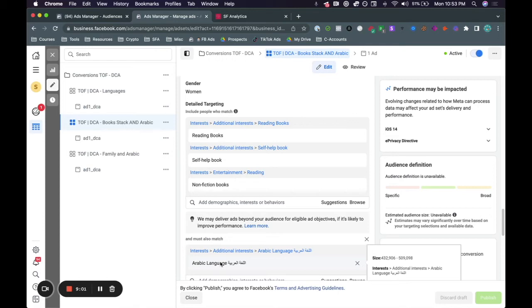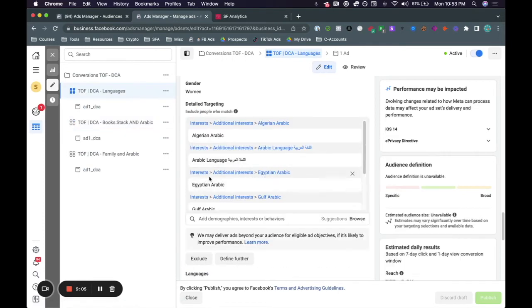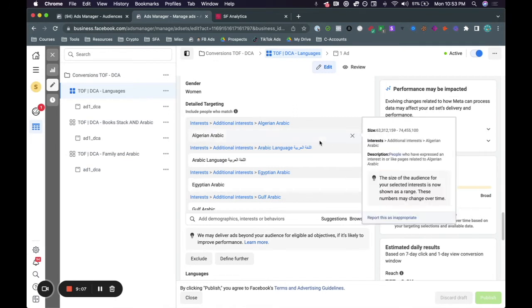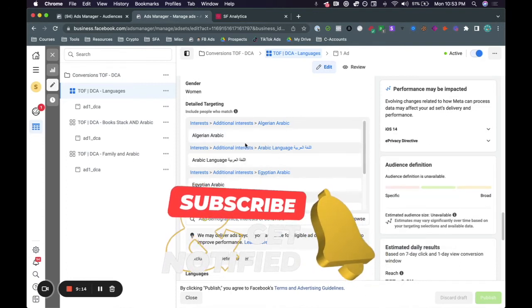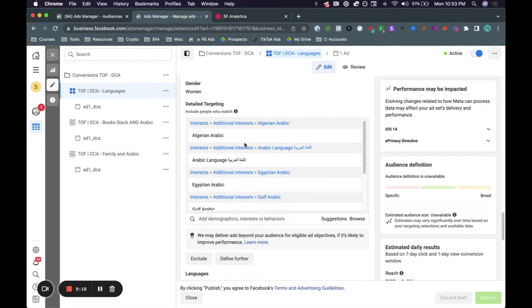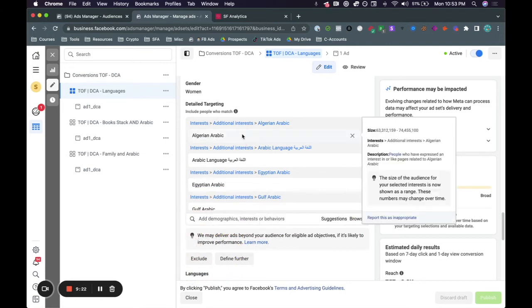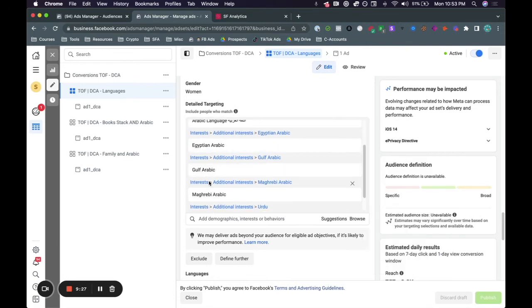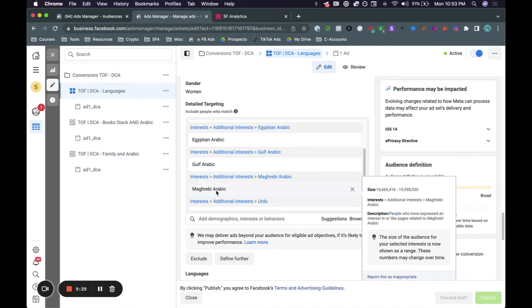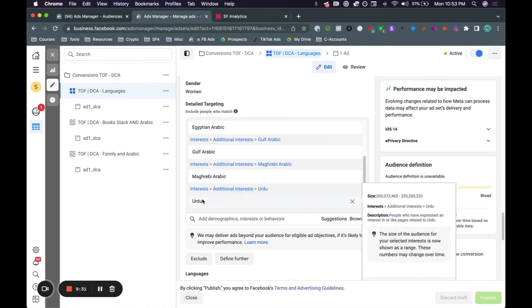And again, this was one of the ad sets that actually did really great for us. I'll go ahead and show you guys another example. So for this example, this is actually the best performing ad set in terms of audience that we're targeting. And really what we did here is we targeted people that are interested in the Arabic language. Now, if you guys don't know, there's only one Arabic language, but within the Arabic language, there's different dialects, right? So as you can see here, we have Algerian Arabic, we have Egyptian Arabic, we have Gulf Arabic, and then we have Maghribi Arabic, which is Moroccan, and then we have Urdu, right?